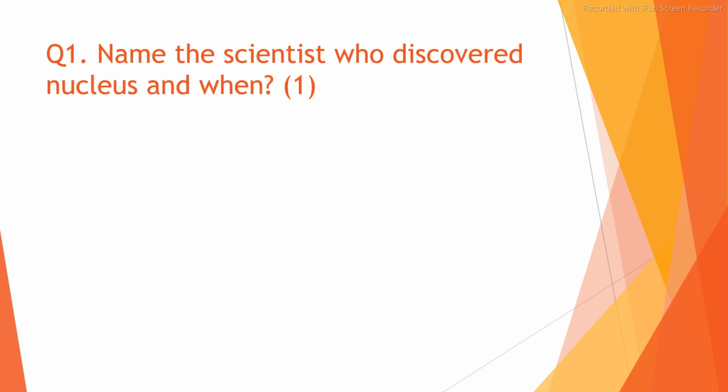The first question was, name the scientist who discovered nucleus and when. So answer is Robert Brown in 1831. If both the answers are right, Robert Brown and 1831, then you give yourself 1 mark. If year is wrong and name is right, then give half mark to yourself.